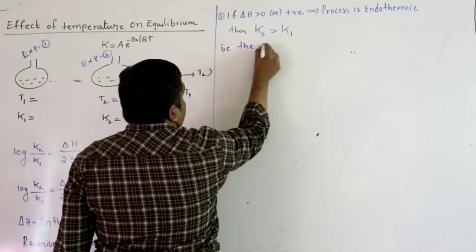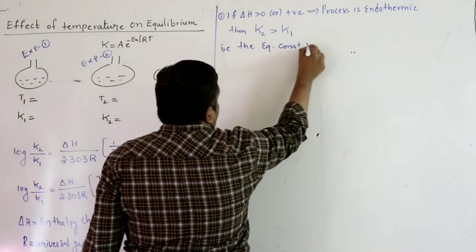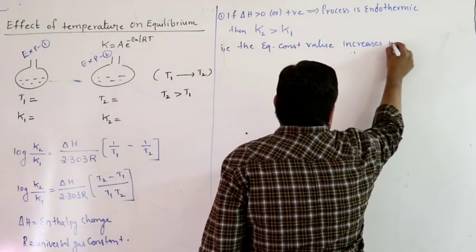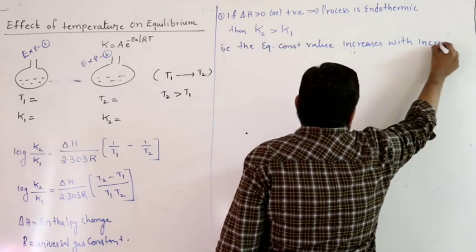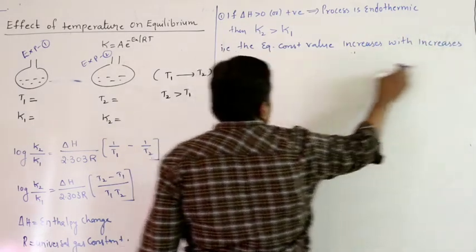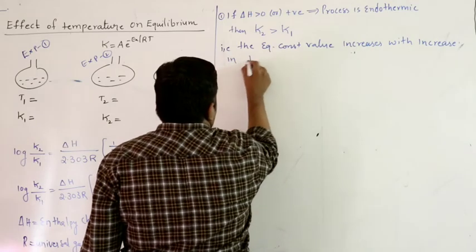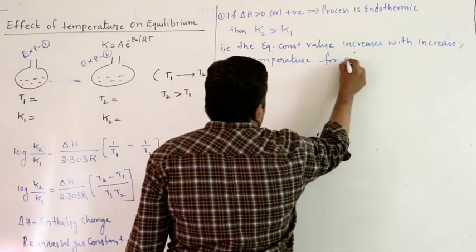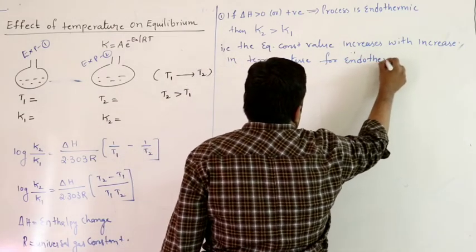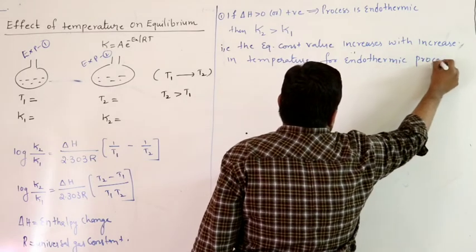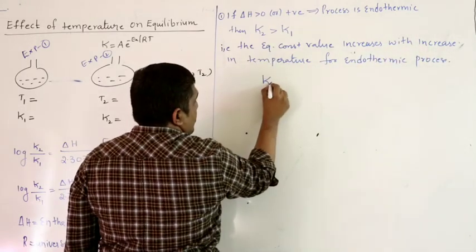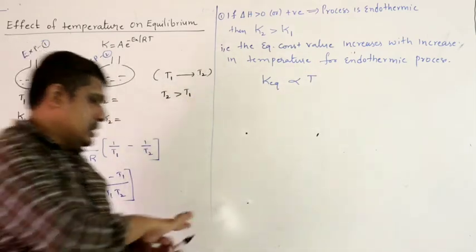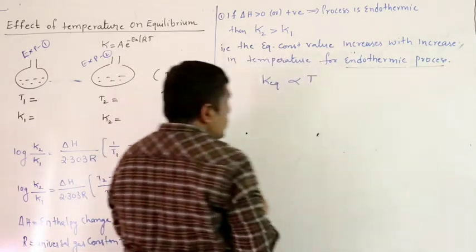That means the equilibrium constant value increases with increase in temperature for an endothermic process. For an endothermic process, the equilibrium constant is directly proportional to T.